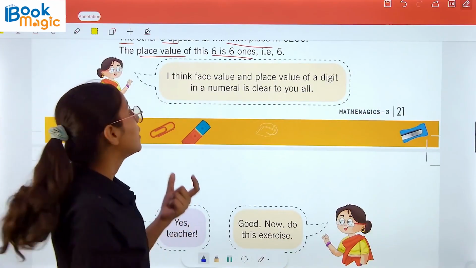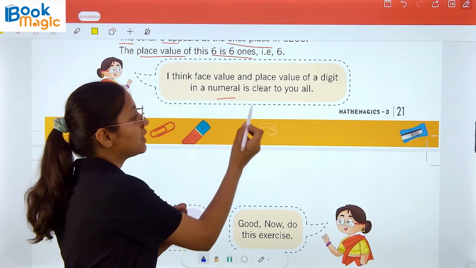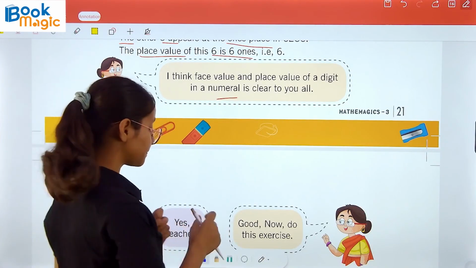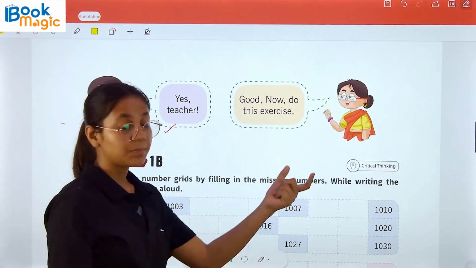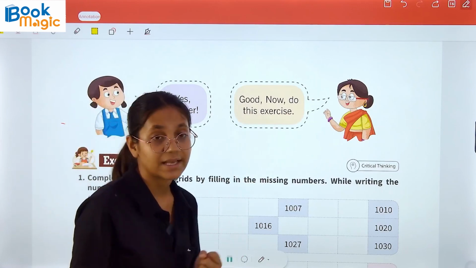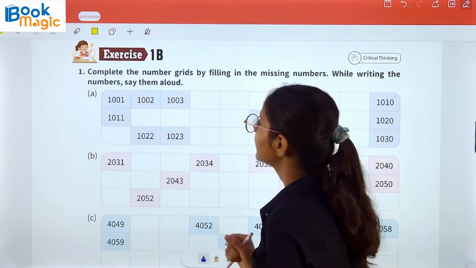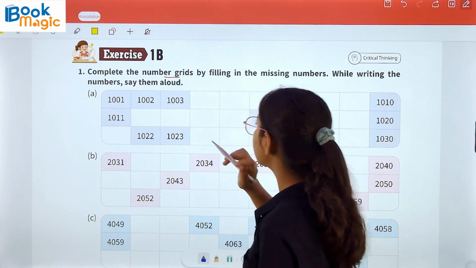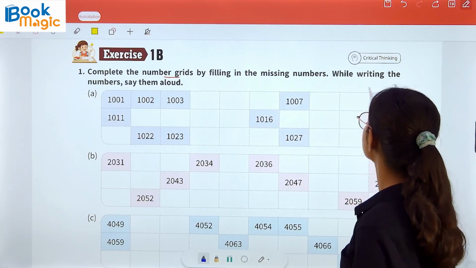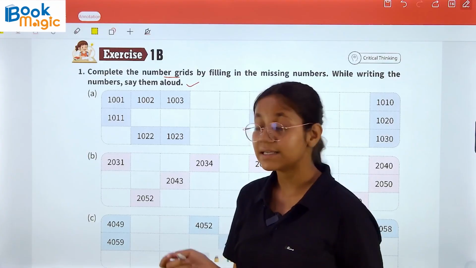Now teacher said, I think face value and place value of a digit in a numeral is clear to you all. So students say, yes teacher. Now teacher replied, good, now do this exercise. So now do this exercise with me. Exercise 1B. Question number 1. Complete the number grids by filling in the missing numbers. While writing the numbers, say them aloud. So here is the question.